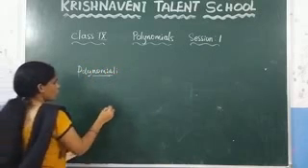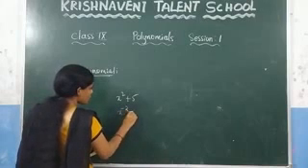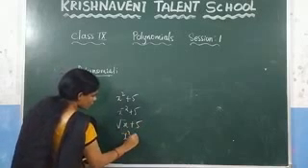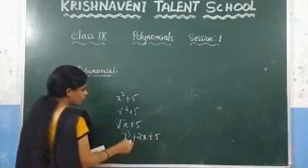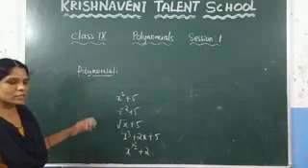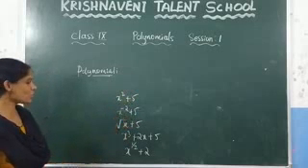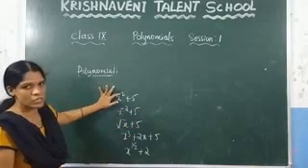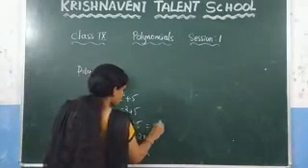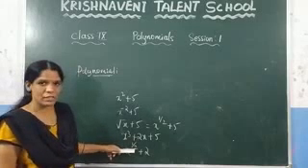Consider a few expressions here: x squared plus 5, x power minus 2 plus 5, root x plus 5, x cube plus 2x plus 5, and x power 1 by 2 plus 2. Now you know that these are all expressions because they involve variables, numbers and some operations. Here the power is positive, here the power is negative. Here you can write this one as x power 1 by 2 plus 1. And here the power is 3 and here the power is 1 by 2.